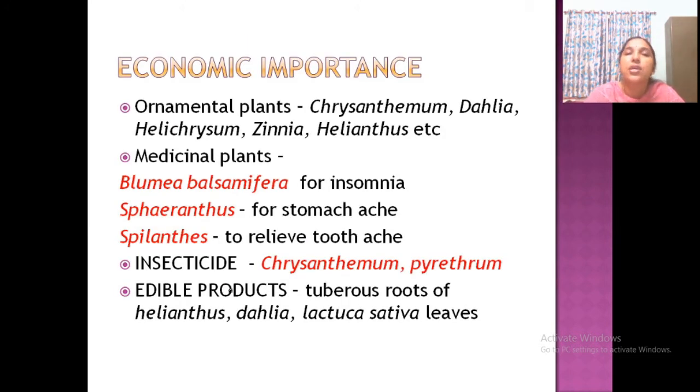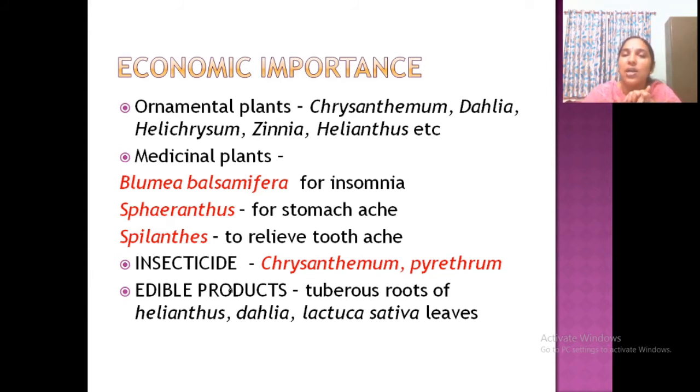Now, we finished the flower parts, everything. So, flowers are arranged in an inflorescence. What is the inflorescence? That is head or capitulum. There are 2 groups of flowers, disc floret and ray floret. If both are present, heterogamous. If only one is present, homogamous. Okay. Then 5 different types.